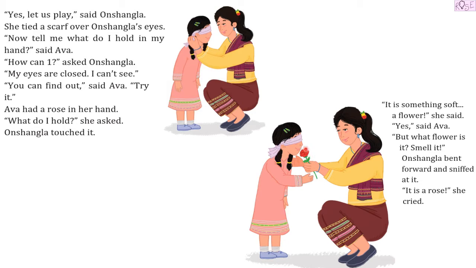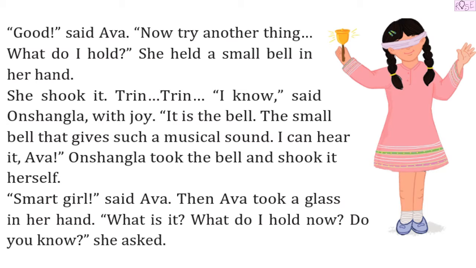She cannot use the sense of sight right now, right? So, she is using other senses so that she can find out what object is in her mother's hand.